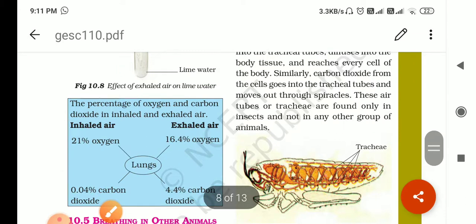Okay, then the percentage of oxygen and carbon dioxide in inhaled and exhaled air. Inhaled air has 21% oxygen and exhaled air has 16.4%, and carbon dioxide is 0.04, or 0.03, in the inhaled air, but the exhaled air has approximately 4.4% carbon dioxide in it.